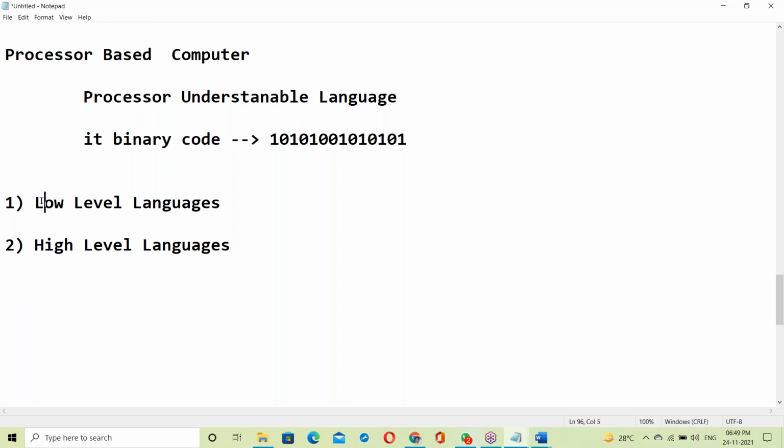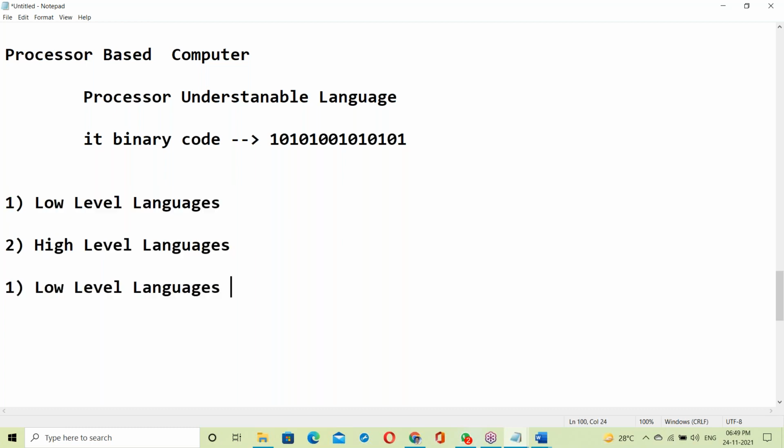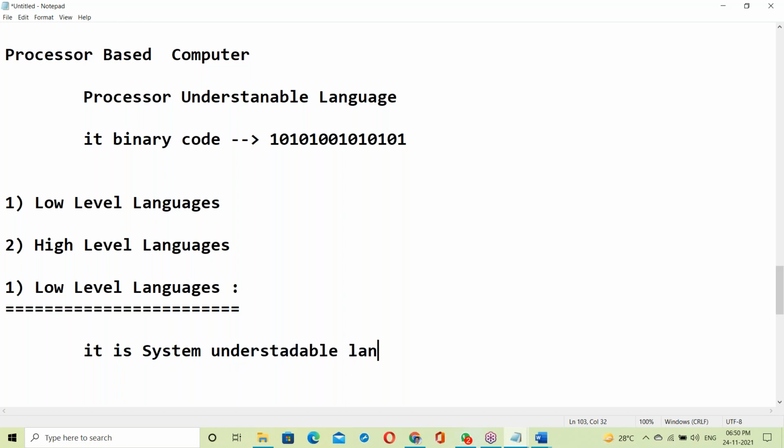Low level language is a system understandable language.